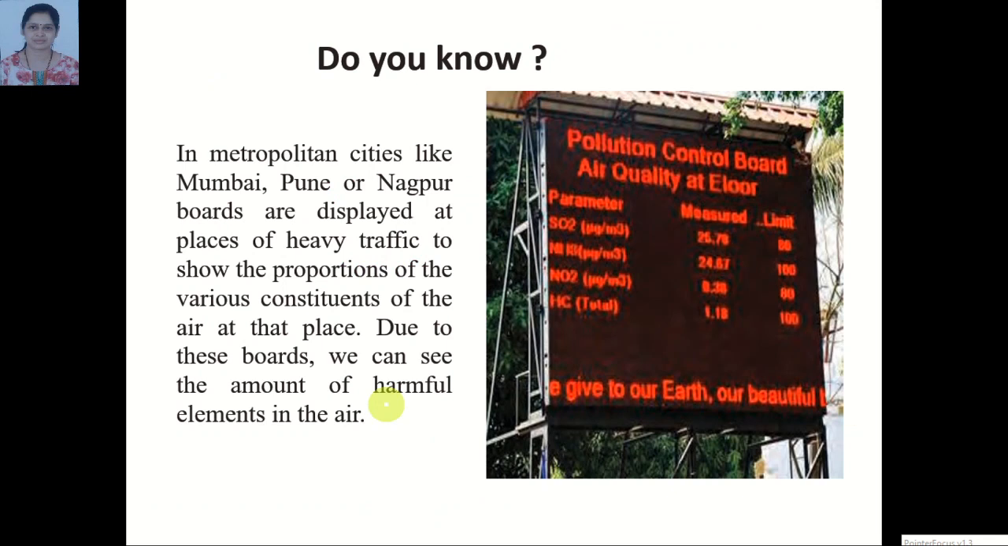Now observe the board. These pollution control boards are displayed in metropolitan cities like Mumbai, Pune and Nagpur at places of heavy traffic. What is the purpose of these boards? These boards show the proportion of the various constituents of the air at that place. Due to these boards, we come to know the amount of harmful elements mixed in the air.